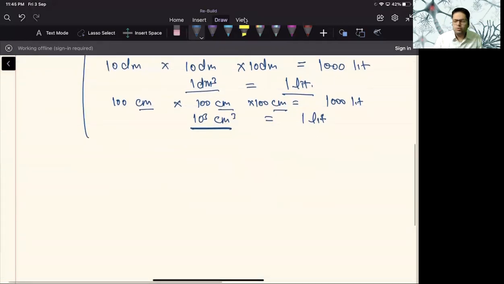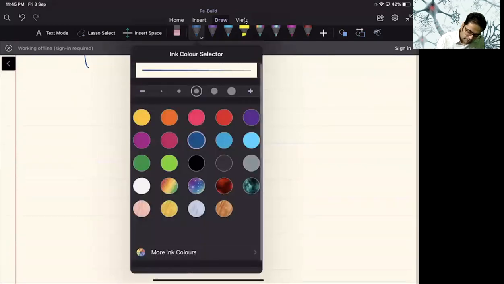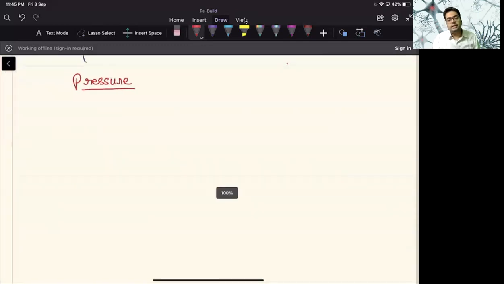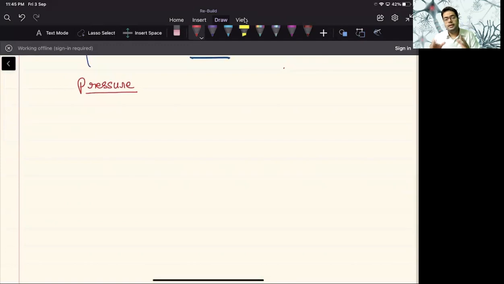And volume, as we know, the gases, they occupy the same volume as that of a container. The next thing, which is pretty important, is pressure. And when we talk about pressure of a gas, we must understand that this is the measurable property, which is to be used in many aspects while defining a gas. How can we define pressure? Simply, we all know that pressure is force per unit area.